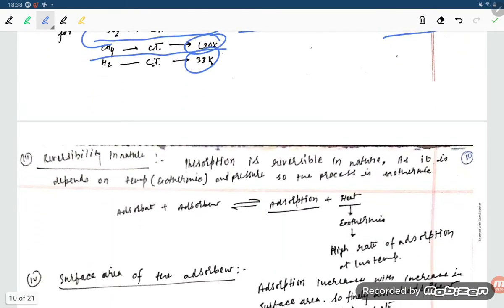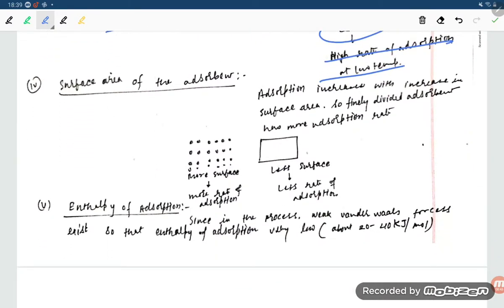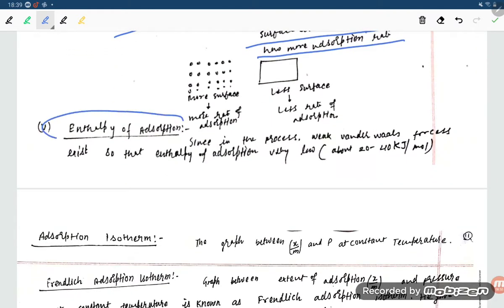Reversibility: physisorption is reversible in nature as it depends on temperature and pressure, and the process is exothermic. Adsorbate plus adsorbent gives adsorption plus heat, exothermic, so high rate of adsorption at low temperature. Surface area of adsorbent: adsorption increases with increase in surface area, so a finely divided adsorbent has a higher adsorption rate, right, student?